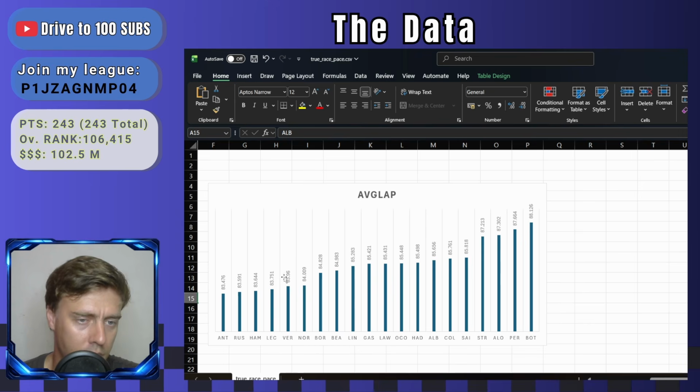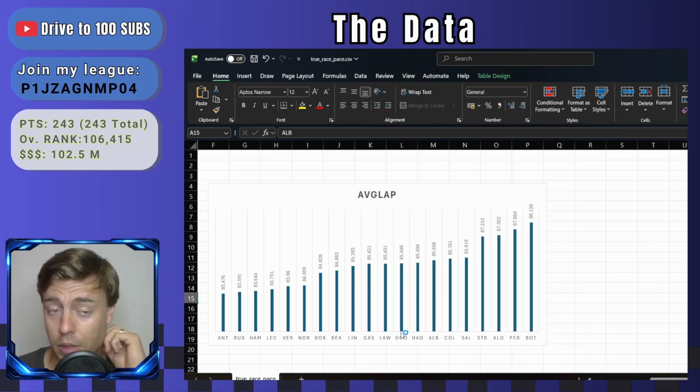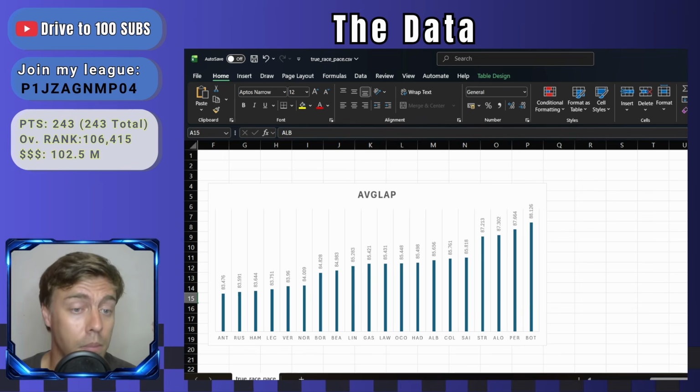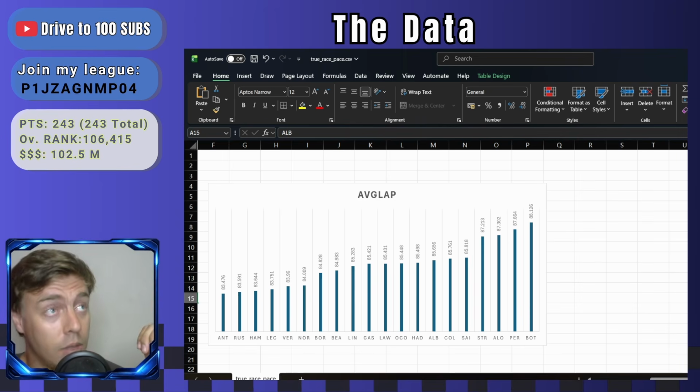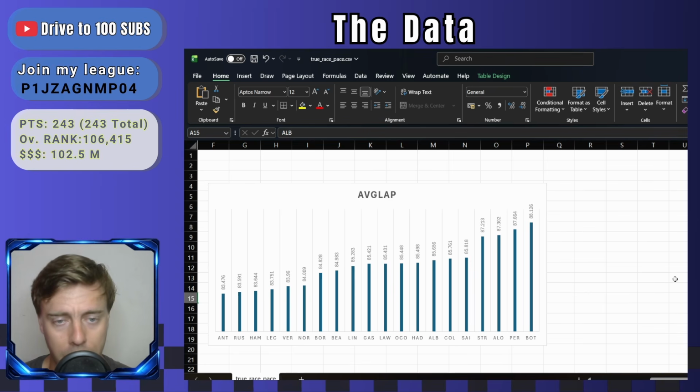You can see here the distinct three kind of car levels. So we've got the clear forerunners here, the big four, up here, very clearly above the rest. And then we've got this kind of transitionary spot right here with Bortoleto, Bearman, almost like a transition between the forerunners and the midfield. So I think Bearman and Bortoleto are currently the fastest drivers in the midfield. We'll see if that holds up in China, but that seems to be the trend based on the data we've got now, and it was very similar in preseason testing. That was exactly the same picture that was coming out.